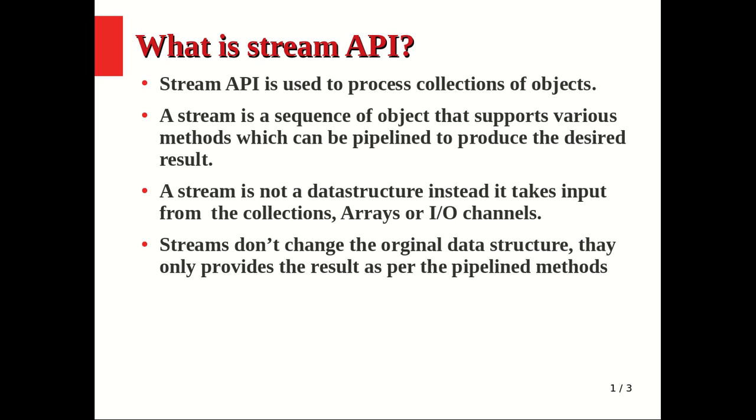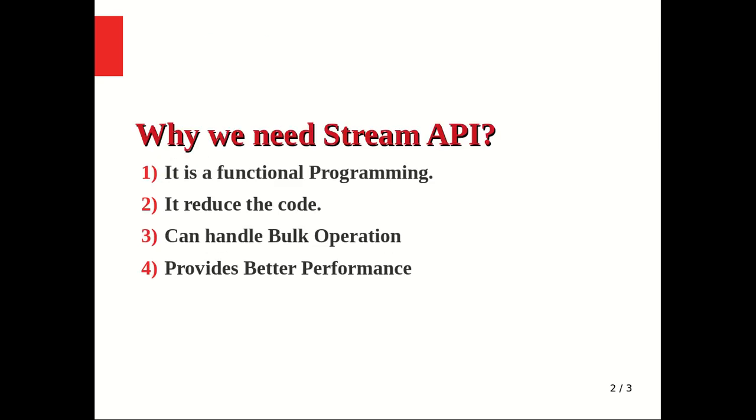Now we are moving to why we need Stream API. The first advantage is that it supports functional programming. It means that if I have a functional interface, then I can represent it with a lambda expression. The second advantage is that it reduces the code, because if you write a lambda expression, then the length of the code will be minimized.